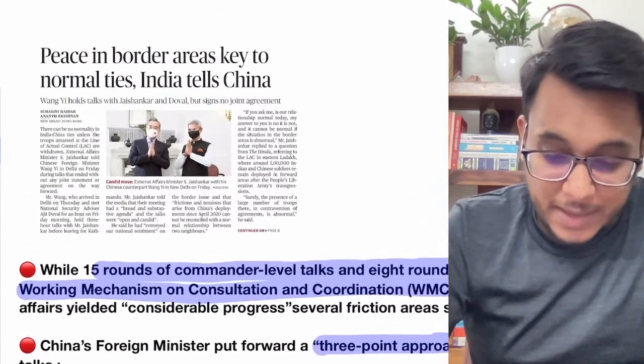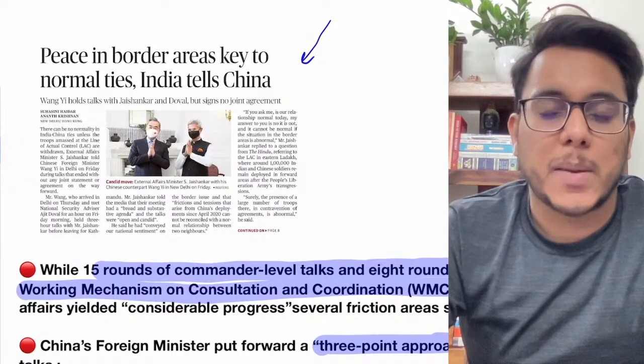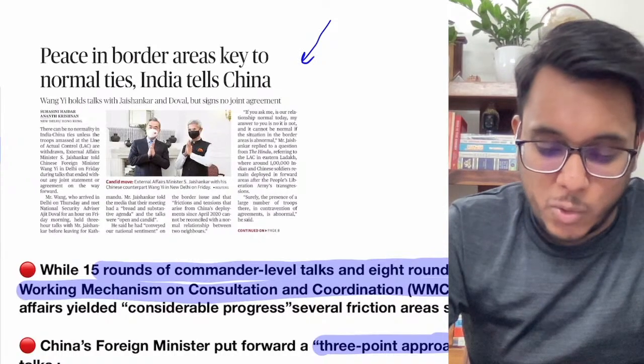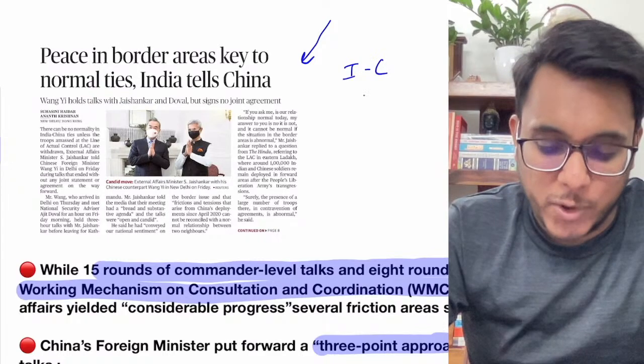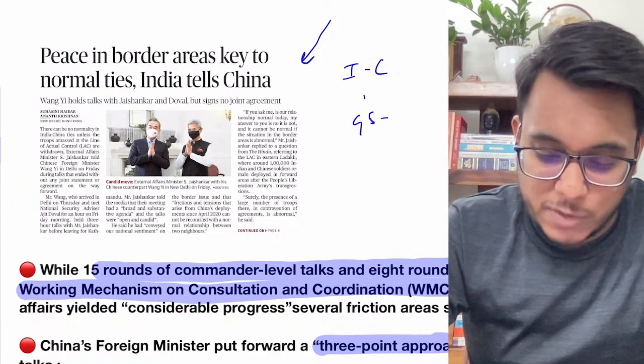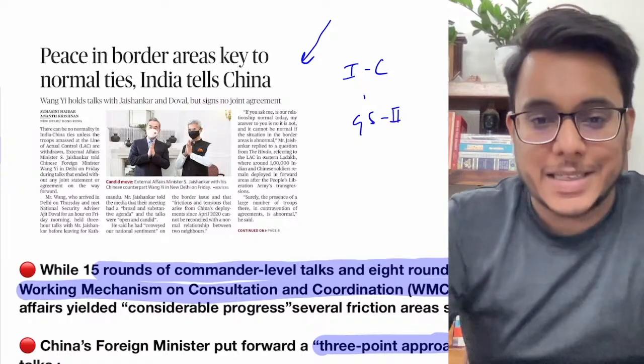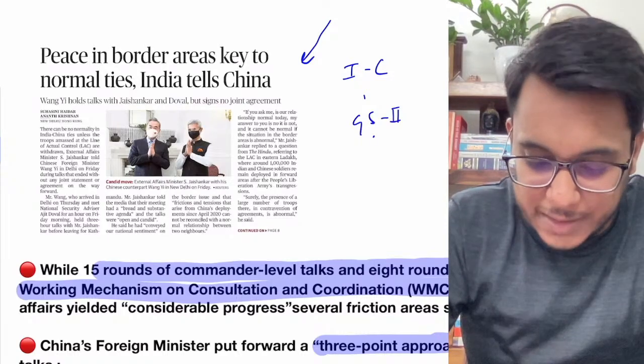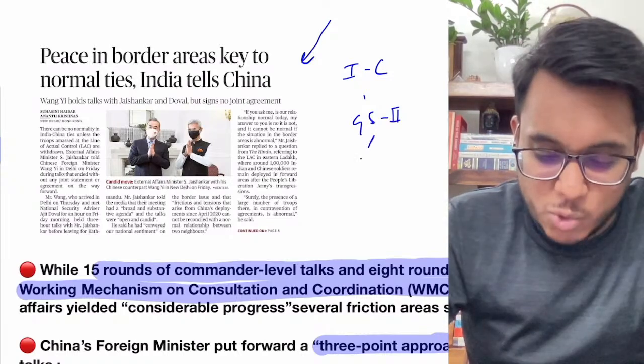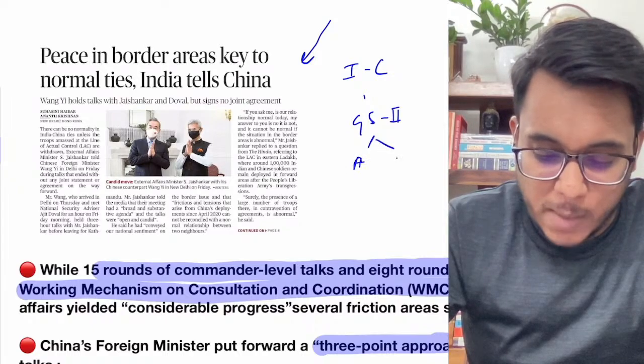The first article has been taken from The Hindu newspaper, page number 1, and it talks about India-China relations. Therefore, it can be seen under GS paper number 2. Understand, guys, as we discuss the articles, 2 types of articles will come in our newspaper.